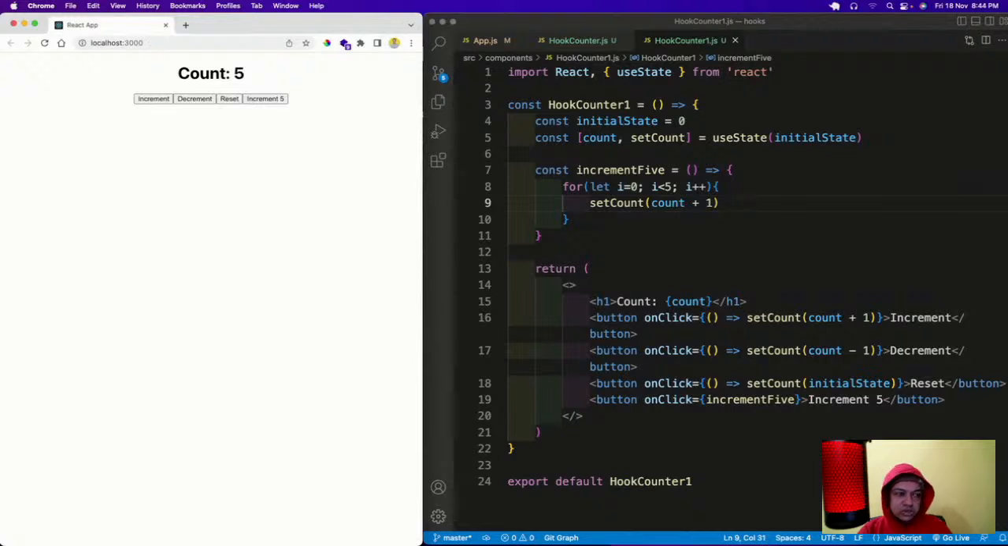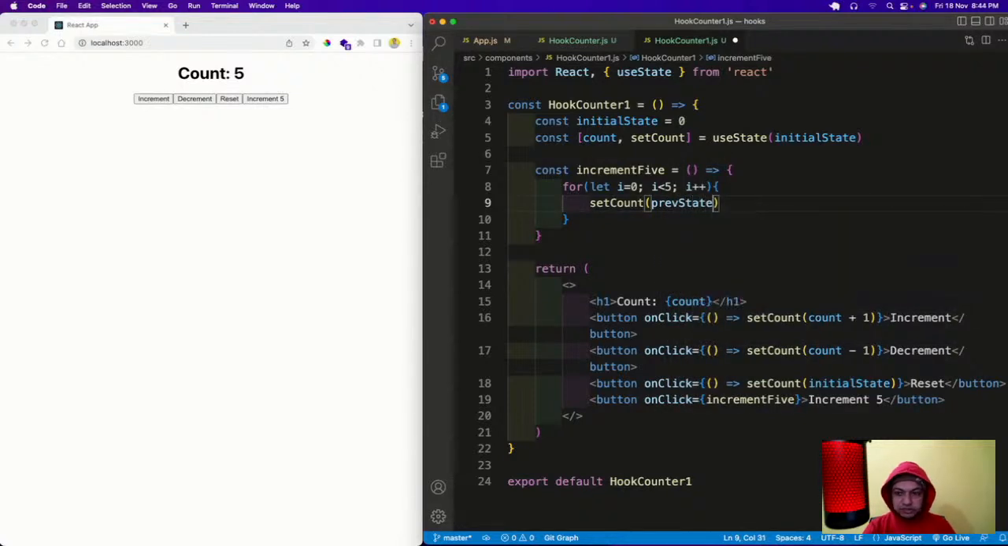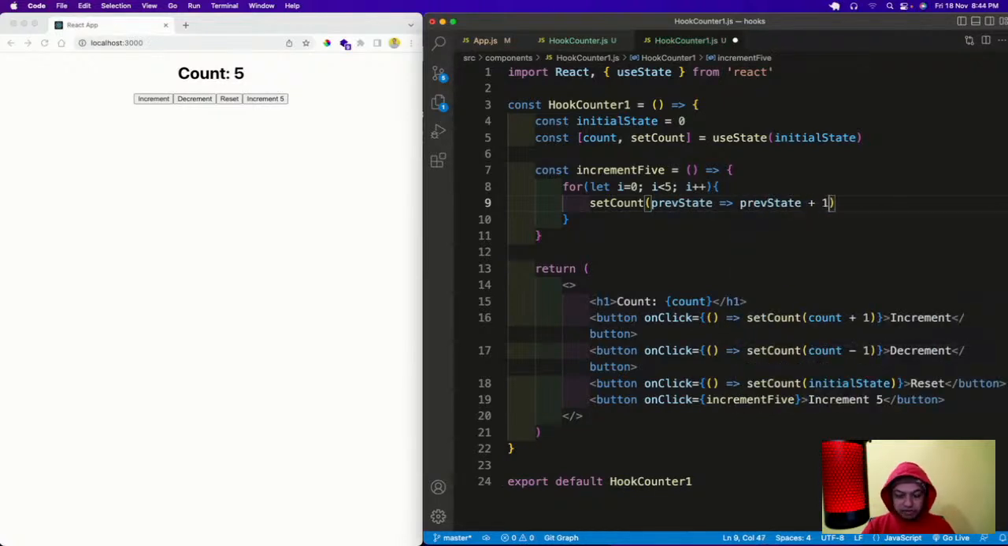So in class base also we use a concept known as previous state. Here also we can use it, and the code is actually much simpler. So prevState is prevState plus 1. Save it. So now my count will increase by 5. So this is working fine.